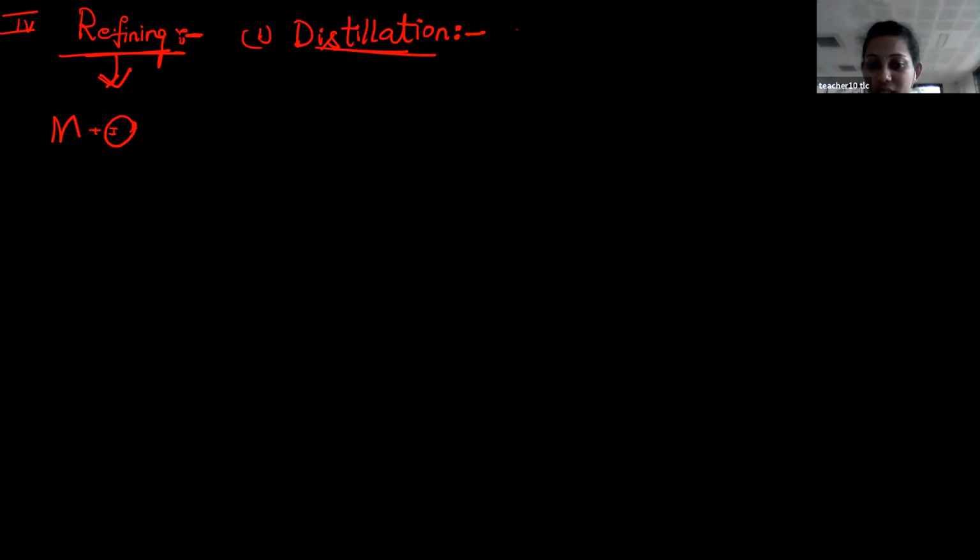So you have to give importance to the liquid state. Here, you just write, this is the principle: the boiling point of the metal is less and the boiling point of the impurity is more. That is the meaning. This is the principle of this process.